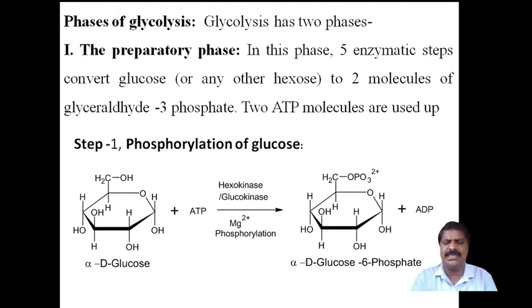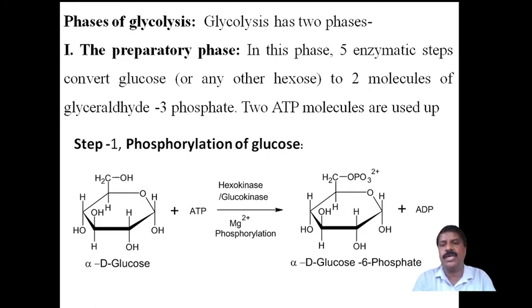Two ATP molecules are used up. These steps, 1 to 5, are all the preparatory phase.